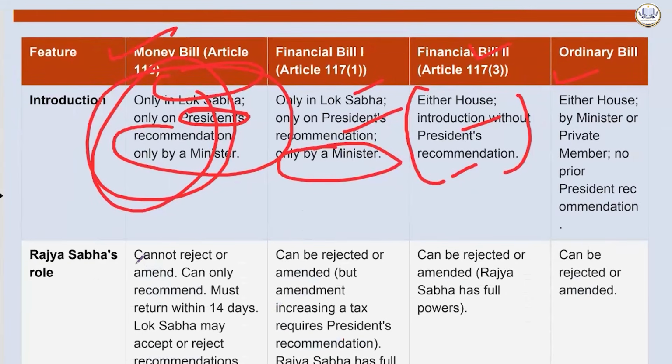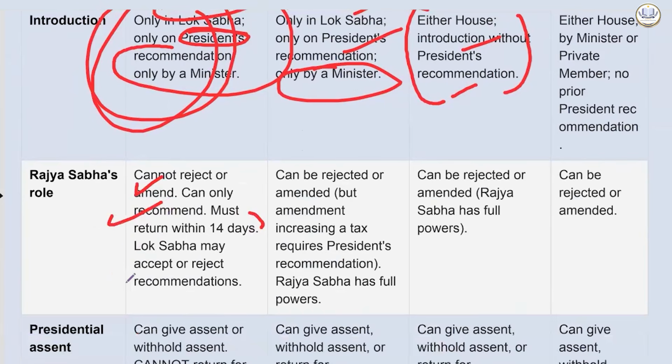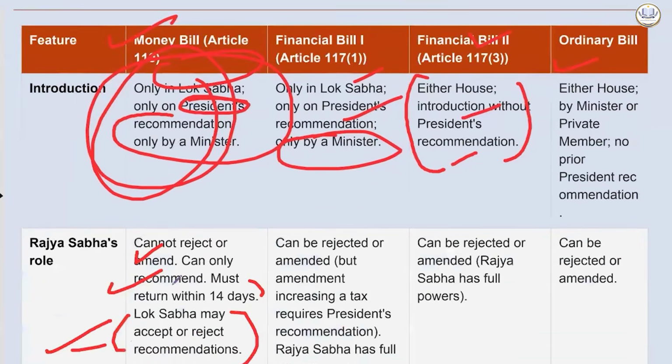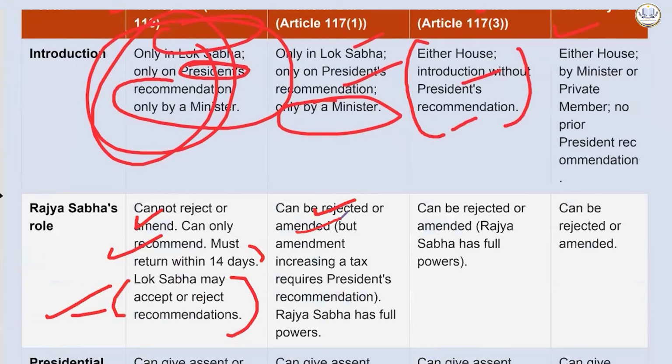In a money bill, Rajya Sabha cannot reject or amend, it can only recommend. It must return within 14 days. Lok Sabha may accept or reject the recommendation. In terms of financial bill 1, it can be rejected or amended, but an amendment increasing a tax requires the president's recommendation. Rajya Sabha has full powers, so it can be rejected or amended, but an amendment increasing a tax requires the president's recommendation.